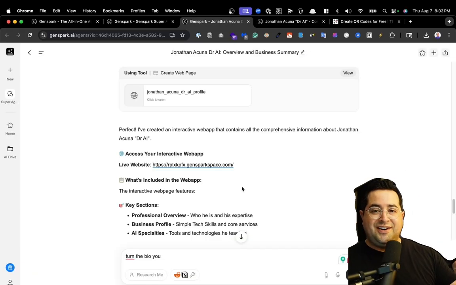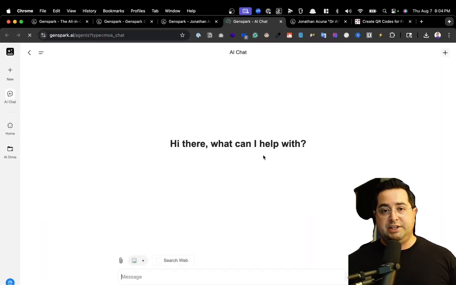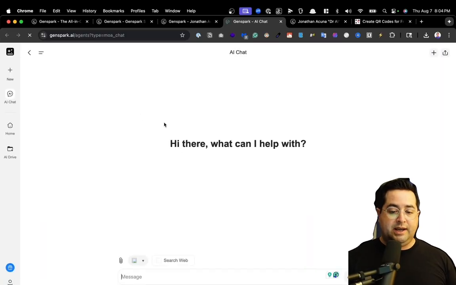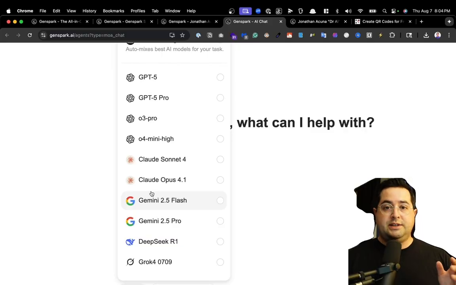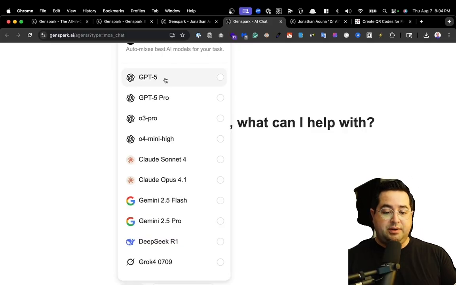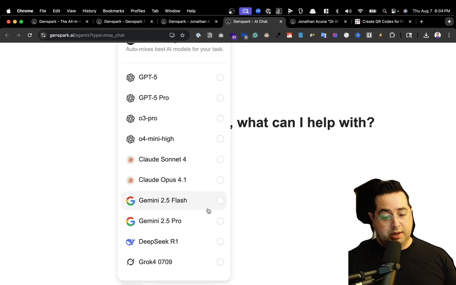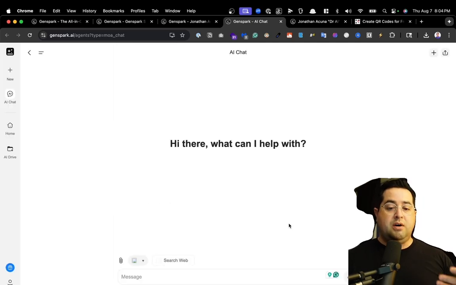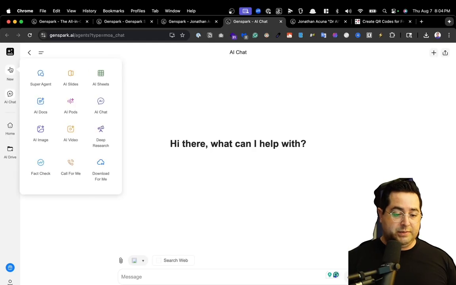But wait, that's not all. In the top left-hand corner, let's go over to AI chat. So if you like ChatGPT or Claude, just know that in this mode right here, when we go over to AI chat mode, you get access to the top AI models to chat with. There's your ChatGPT 5, 5 Pro, Claude Sonnet 4, Gemini 2.5, DeepSeek, Grok. So you get access to all the best large language models included in your $25 per month subscription in Genspark. And it functions just like ChatGPT or any of those large language models.